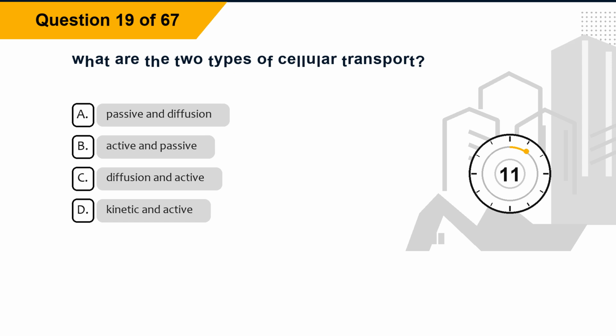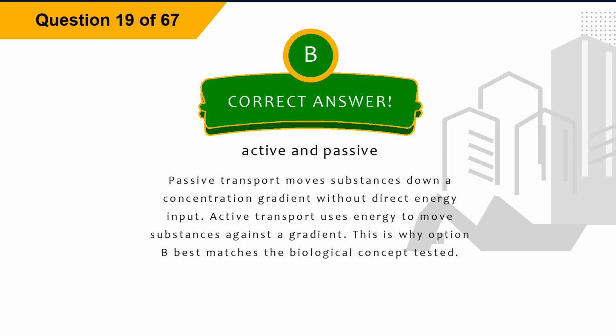Question 19. What are the two types of cellular transport? Option A, passive and diffusion. Option B, active and passive. Option C, diffusion and active. Option D, kinetic and active. The correct answer is option B, active and passive. Explanation: passive transport moves substances down a concentration gradient without direct energy input. Active transport uses energy to move substances against a gradient. This is why option B best matches the biological concept tested.